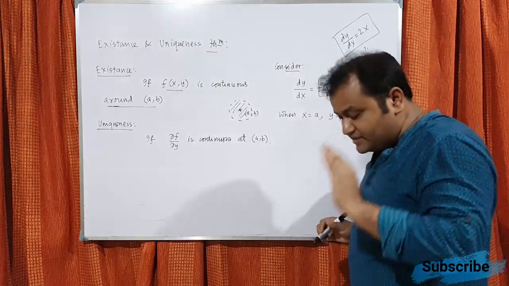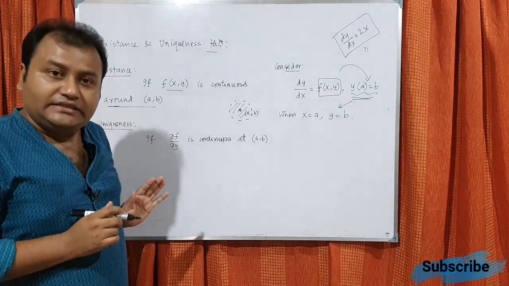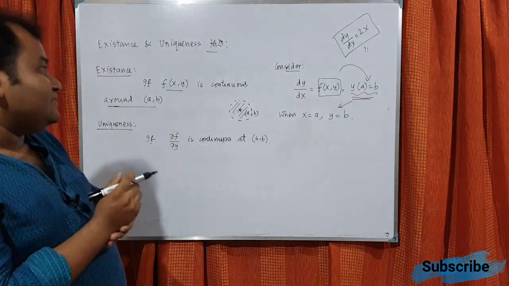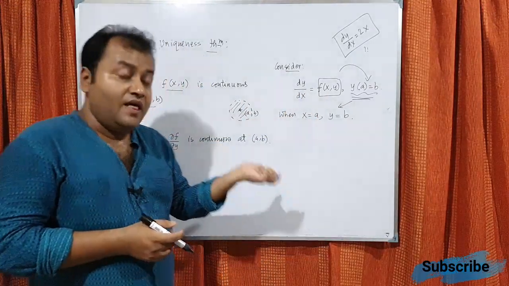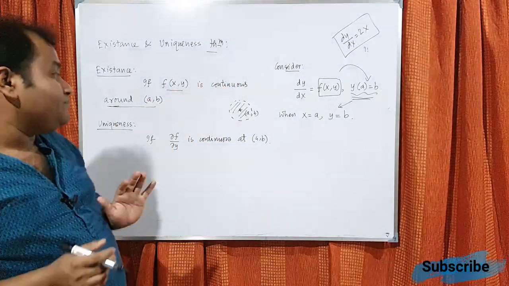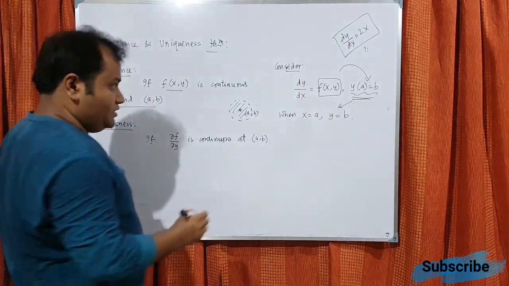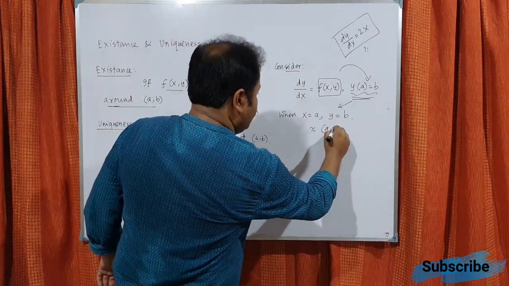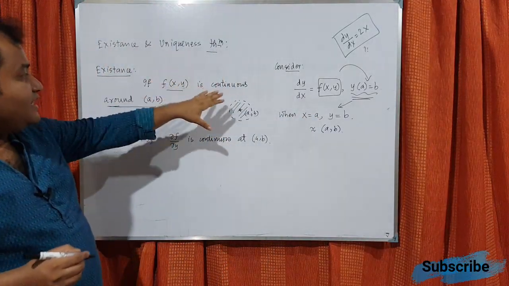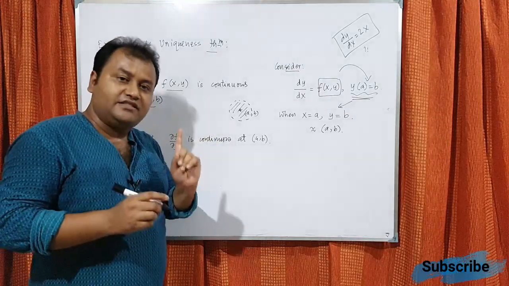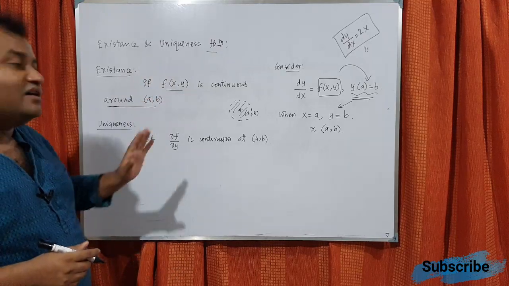To summarize, if a first order differential equation is given along with a condition, the condition means the point a comma b, that is x equals a, then y equals b. Now the function needs to be continuous around a comma b, that is the first point for the existence part, and for the uniqueness part, the partial derivative needs to be continuous.